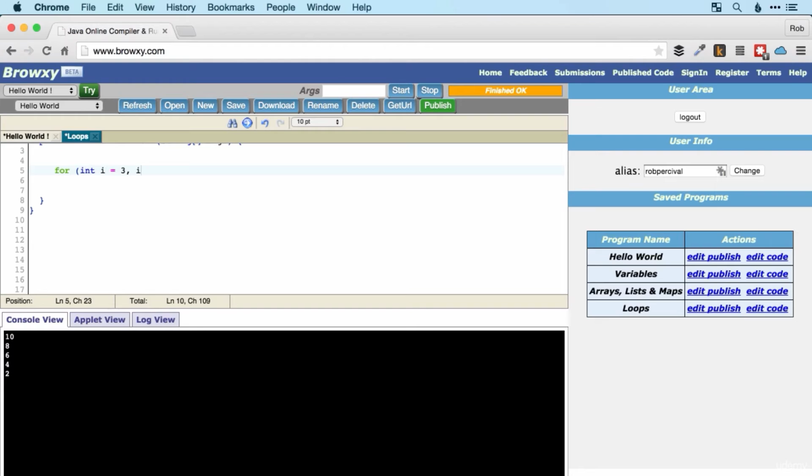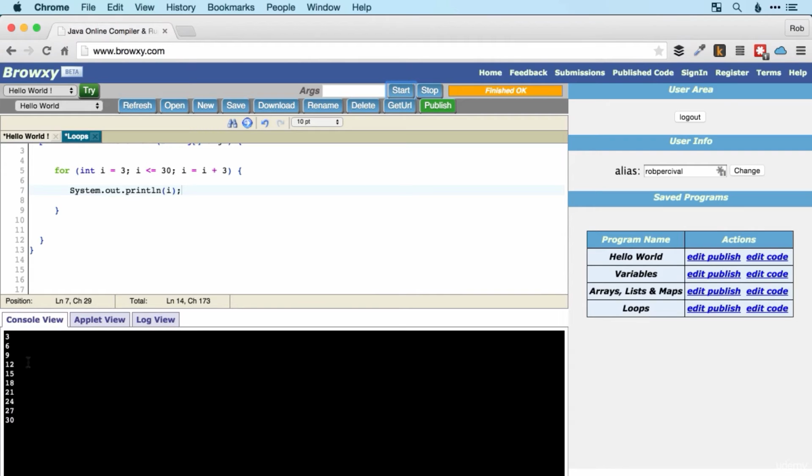I'm going to keep going as long as i is less than or equal to 30, because the 10th multiple of 3 is of course 30. Oops, I'm going to change that from a comma to a semicolon. And then I'm going to use i equals i plus 3 as my rule every time the loop goes round. There we go. So hopefully that makes sense. We start with i as 3, we add 3 every time, and we keep going as long as i is less than or equal to 30. And if we do it that way, then this line just becomes System.out.println(i). Simple as that.